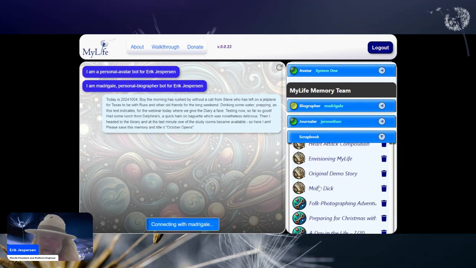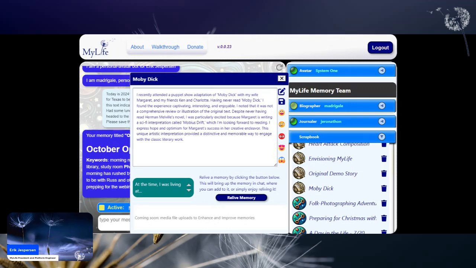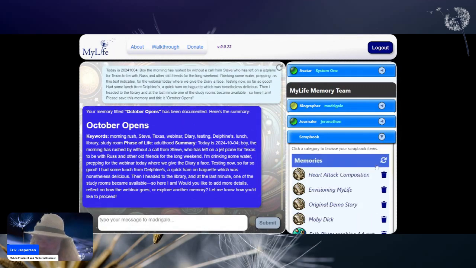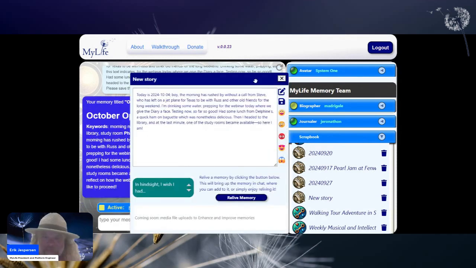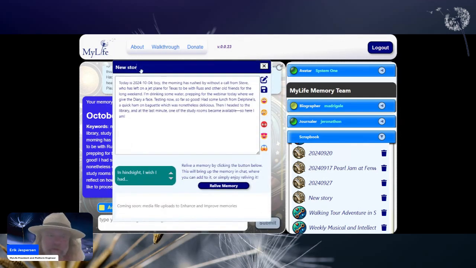But meanwhile, as that's preparing itself, let's take a look at a memory that's already saved. This is one a friend of mine and I went to. Let me just make sure it didn't change. Okay, Moby Dick is still selected. And let's see if that worked as intended. Right now, we do need to restart. Oh, did it call it New Story? It did. So let us show an example here of how we would retitle it in the instance that it fails to title it correctly.